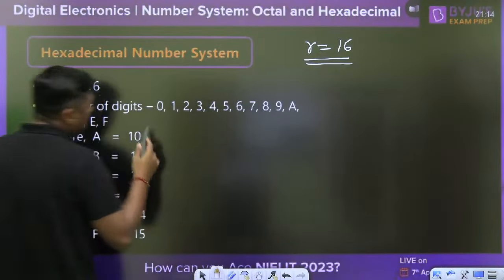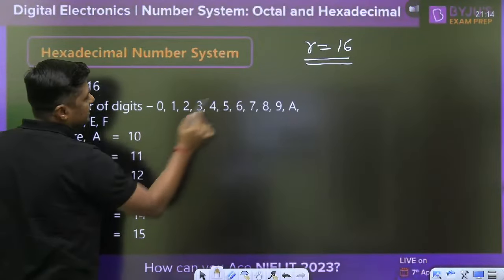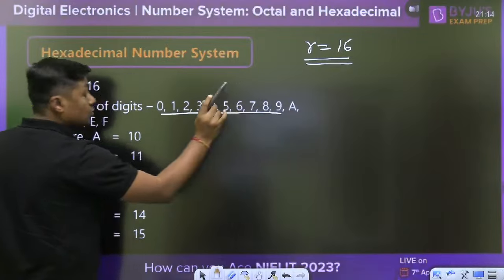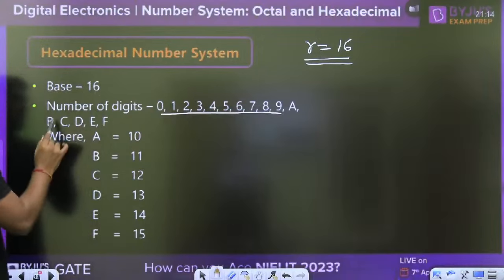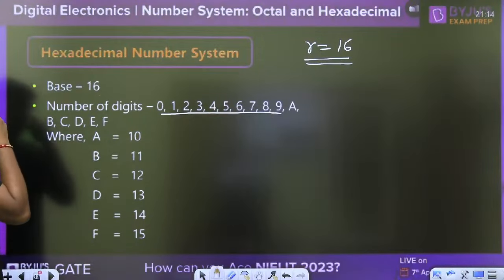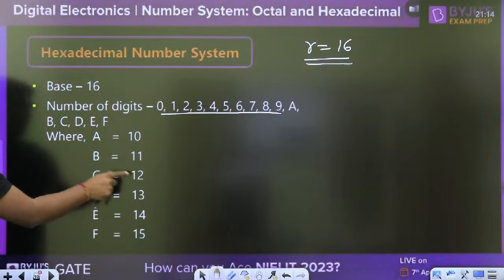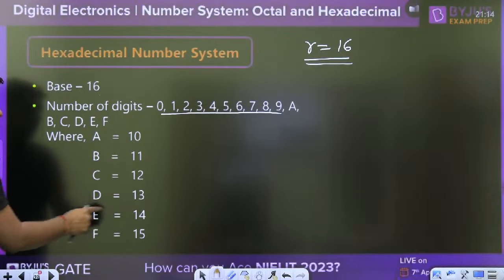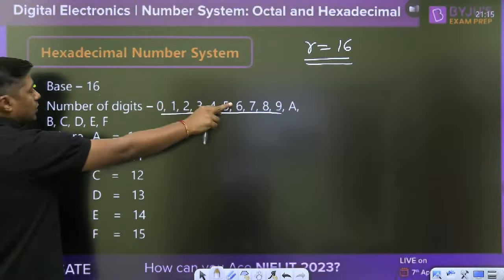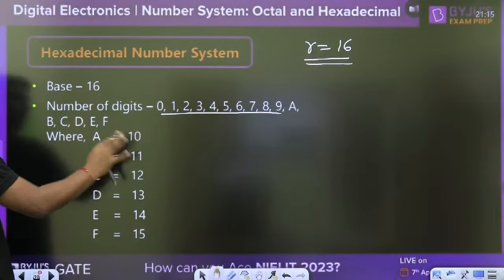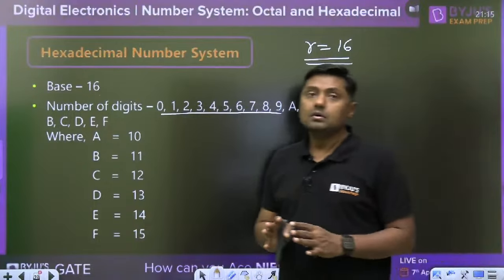The digits are 0, 1, 2, 3, 4, 5, 6, 7, 8, 9, and after 9 there should be a total of 16 digits. Then it is represented by A, B, C, D, E, F. Means the digit is from 0 to 15. 10 is represented by A, 11 by B, 12 by C, 13 by D, 14 by E, and 15 by F. So the valid digits are up to 9, then A, B, C, D, E, F. These are the total 16 digits in case of hexadecimal.